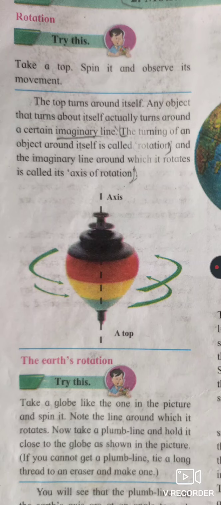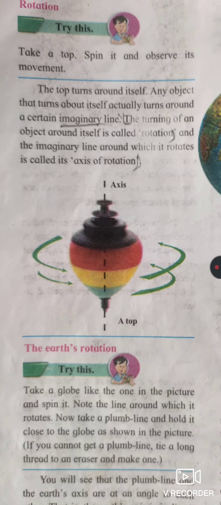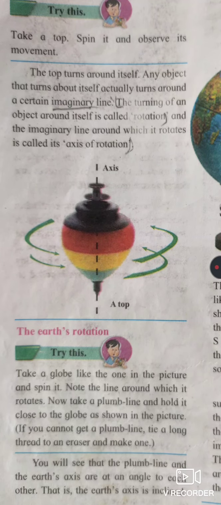Earth also has a rotation, and the imaginary line around which it rotates is called the axis of rotation.